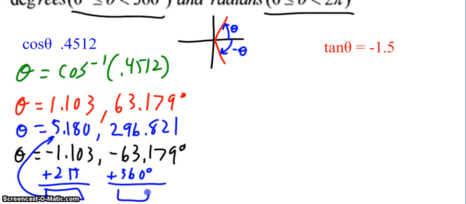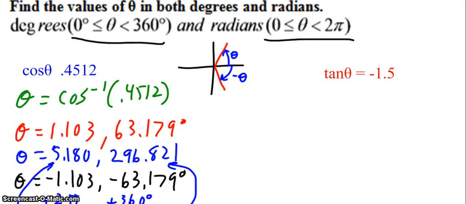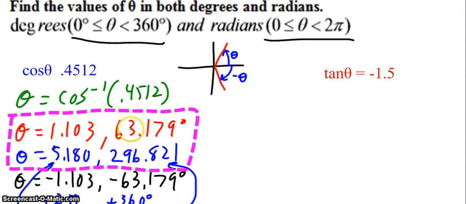What did I put up there? Okay, so that's how we can find all of our angles. So our answers, I've got a lot going on here. I know, you're like, what is going on? Those are our answers. Two in radians, two in degrees. Good. Okay, I want you to do the next one on your own. Pause the video, unpause when you think you got your answers.